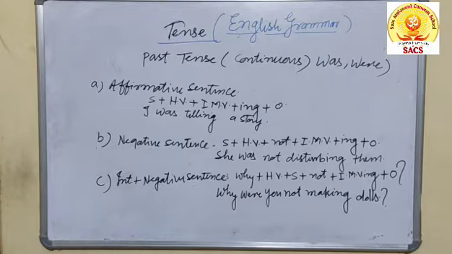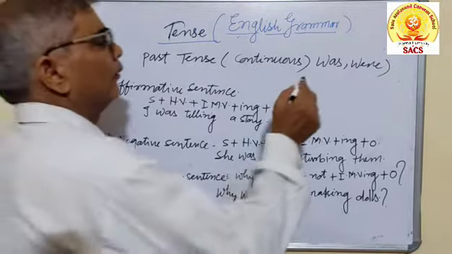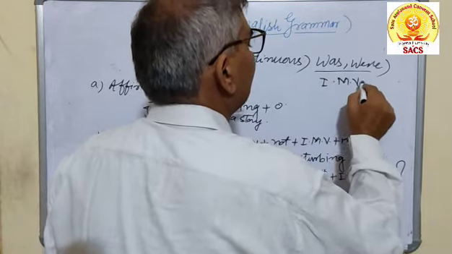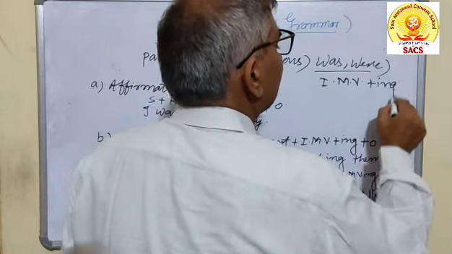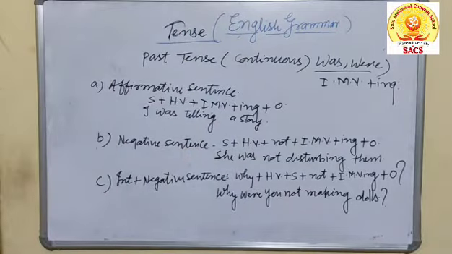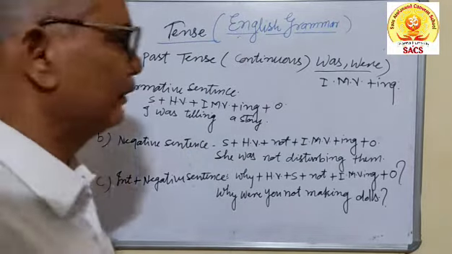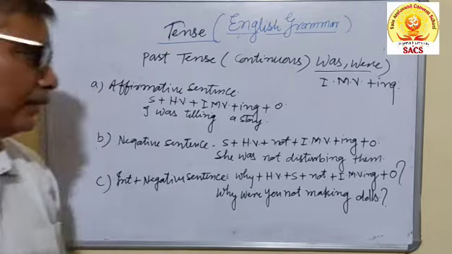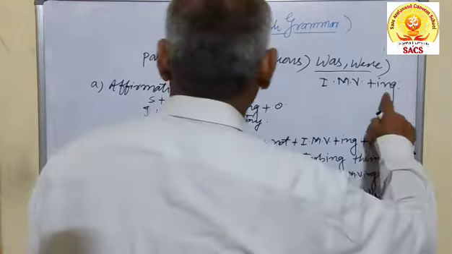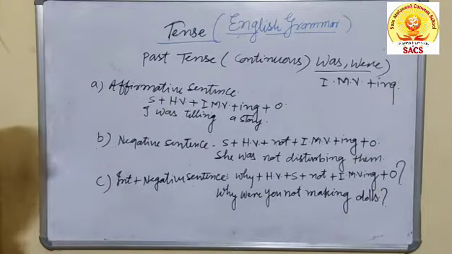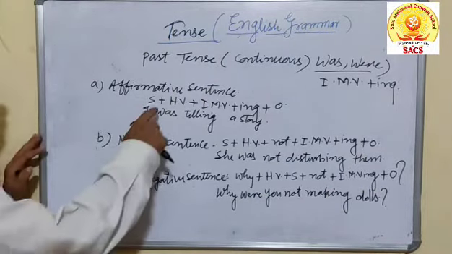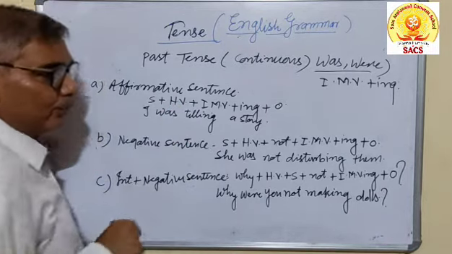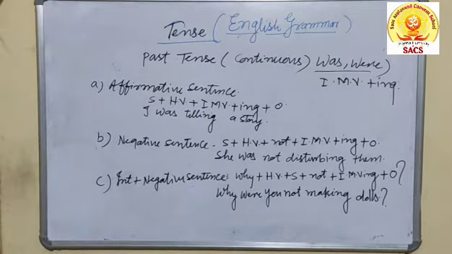Therefore, how to use them? You know, was and were, then first form of the main verb plus ing. The ing form will be added wherever you see that there is a continuity of things, of the process going on, any work is going on. Then the affirmative sentence, for example, subject plus helping verb, it may be was or were. Was is used for the singular, were for the plural.